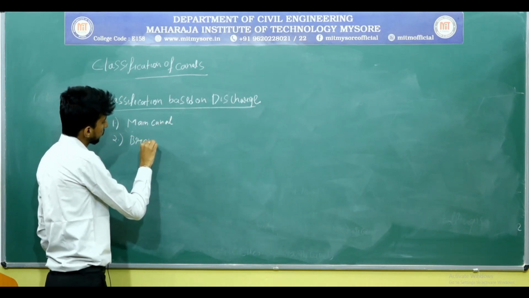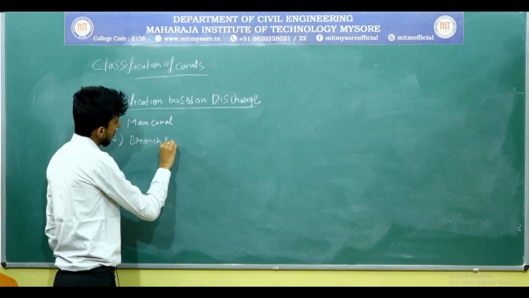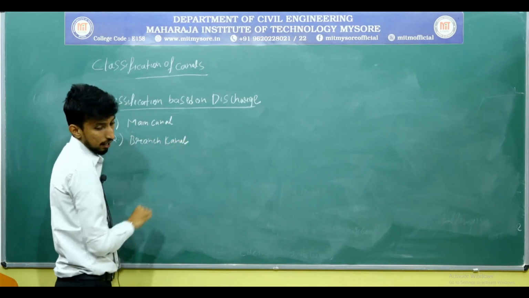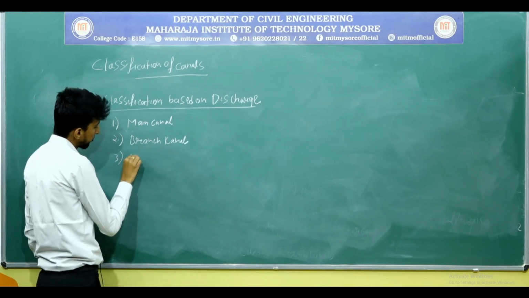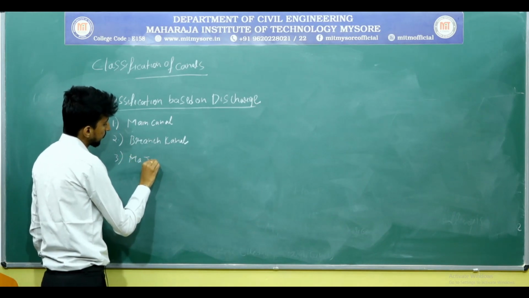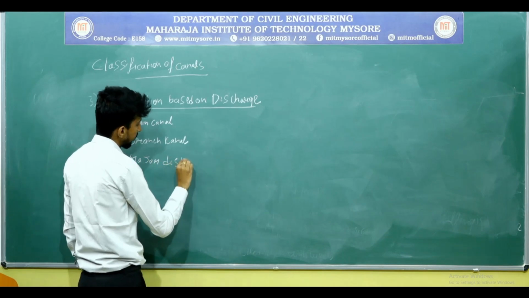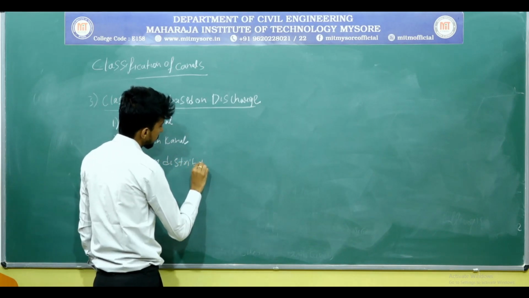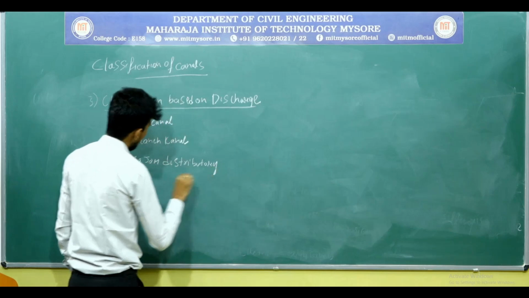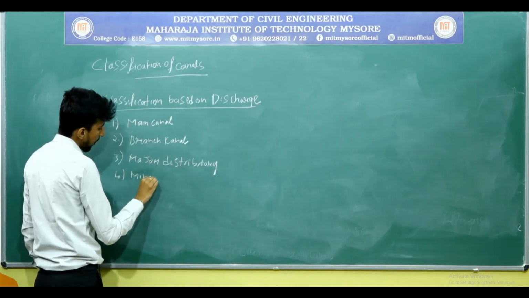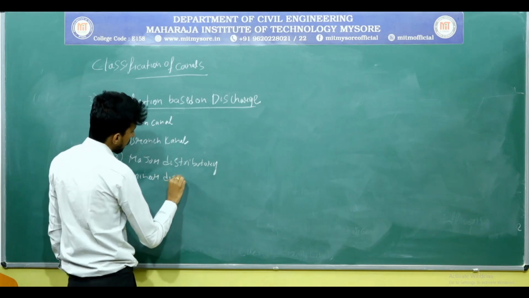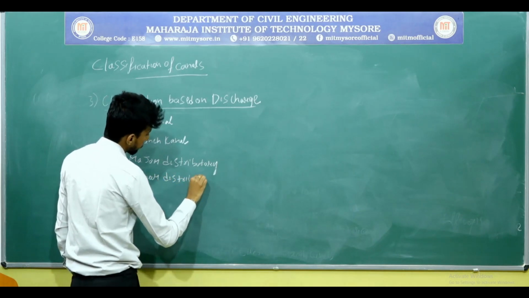The second one is branch canal. The third one is major distributary. The fourth one is minor distributary.